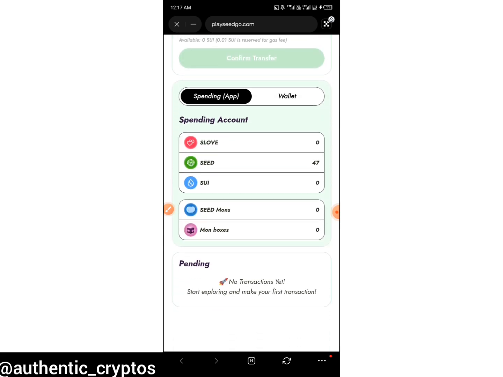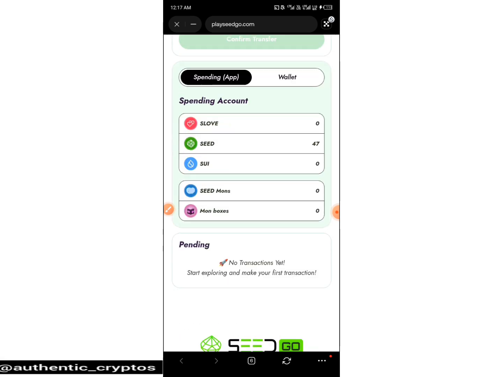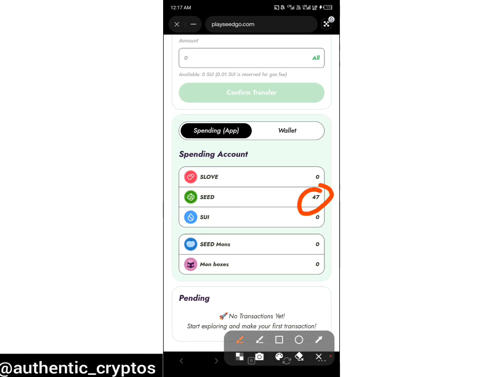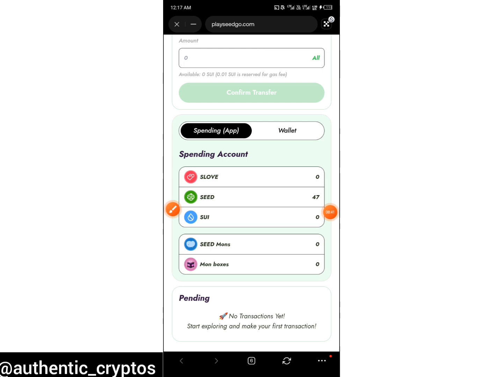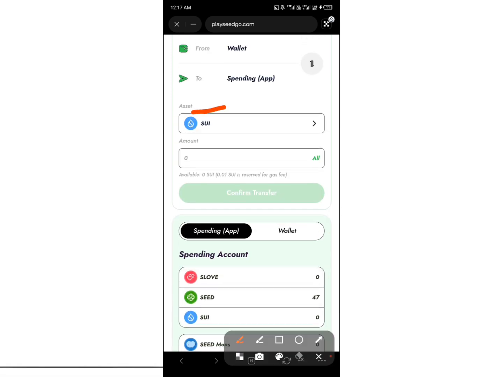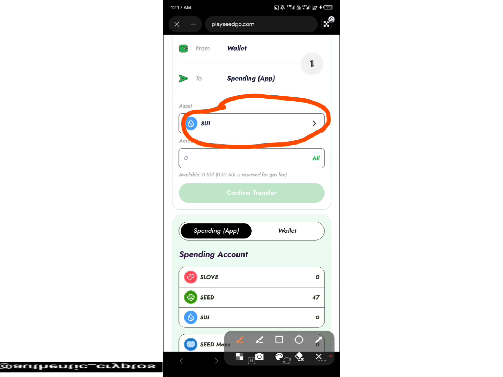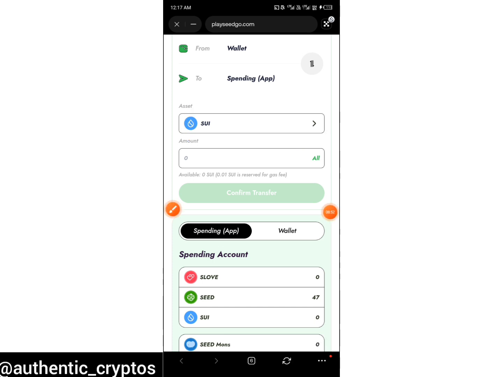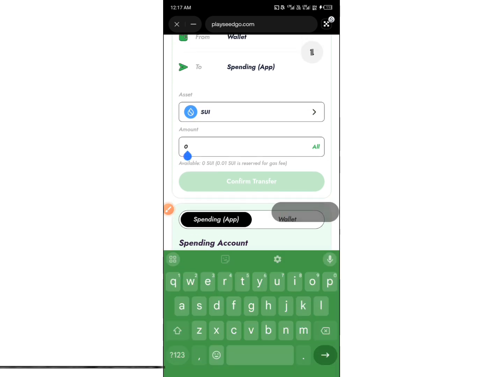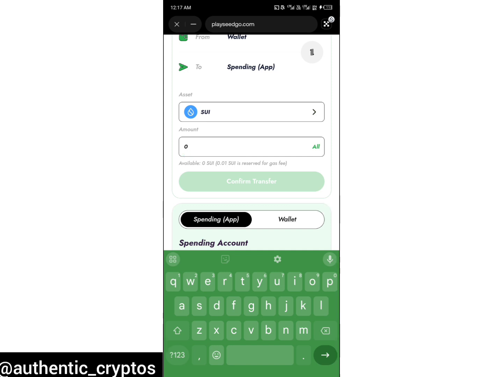So now if you scroll up, you will see everything you have in seed right here. So I just have only 47. I don't think I really need this though, just for tutorial sake, I just have to show you guys how everything is being done. So now you guys can see that my asset is now showing under SEO blockchain. So all you have to do is, once the transfer and listing has been established, you just tap on all right here, or you put the amount of seed that you have, then you click on confirm in this particular place, then you just send it out.